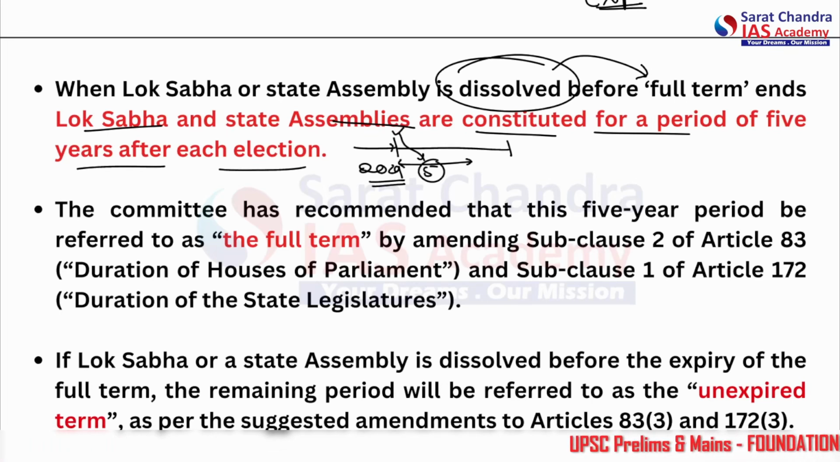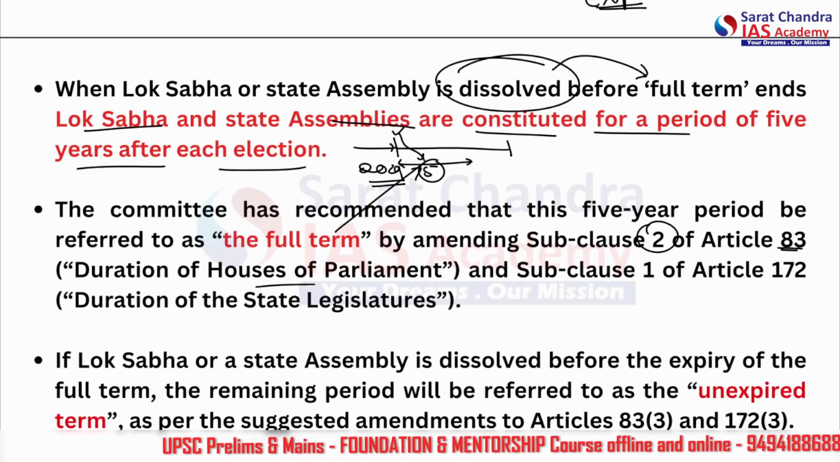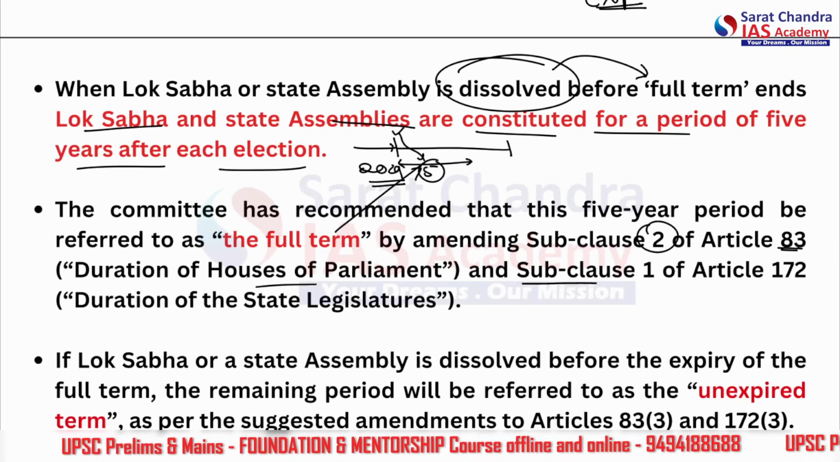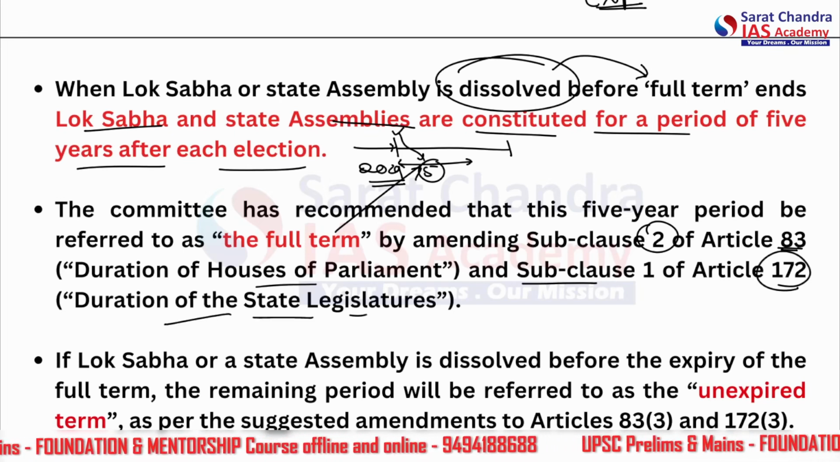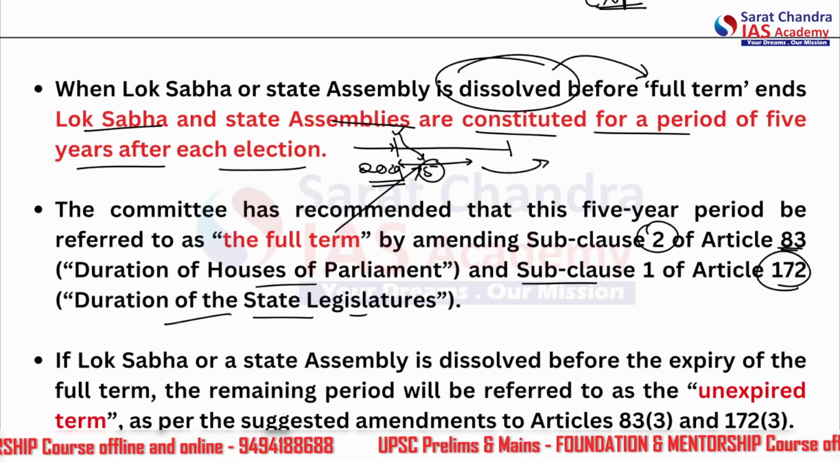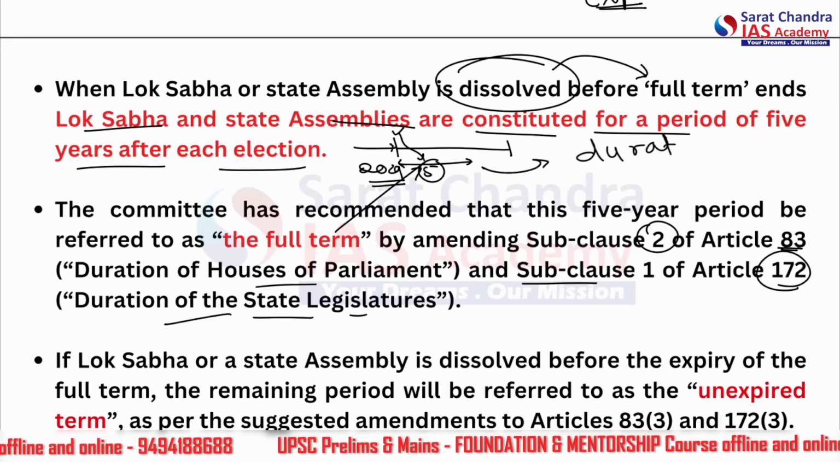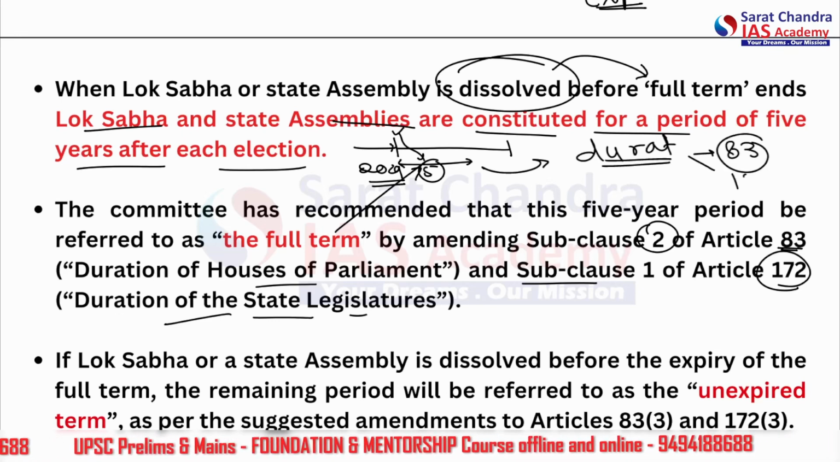So the committee has recommended that this 5-year period will be referred to as the full term by amending subclause 2 of Article 83, duration of Houses of Parliament, and subclause 1 of Article 172, which tells about the duration of the state legislatures. So it is essentially amending the duration. Which articles deal with the duration of the House? Article 83 and Article 172.